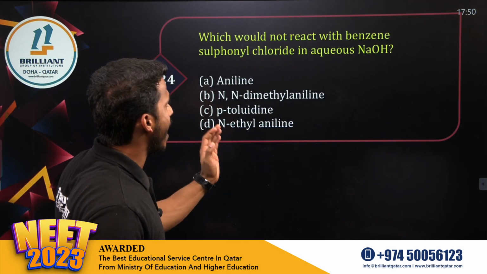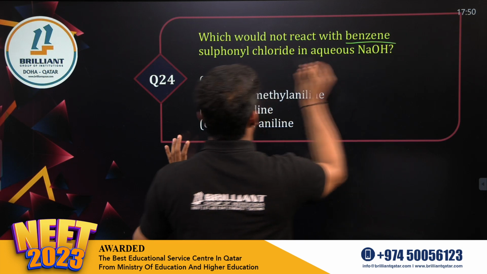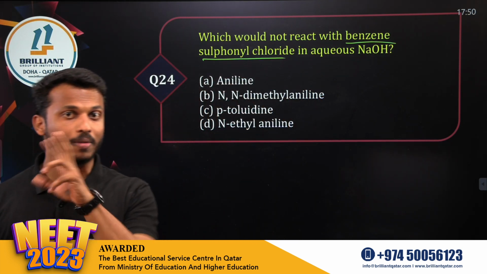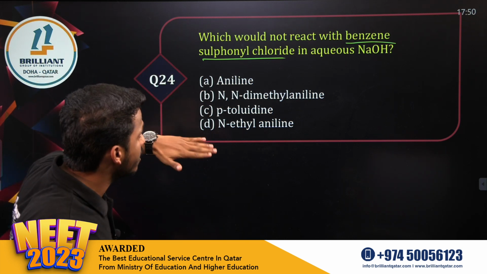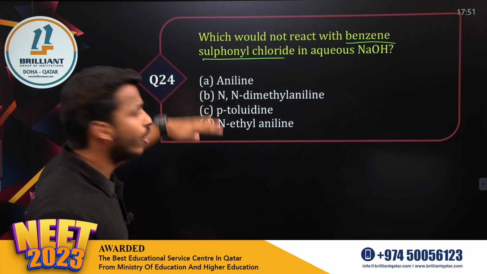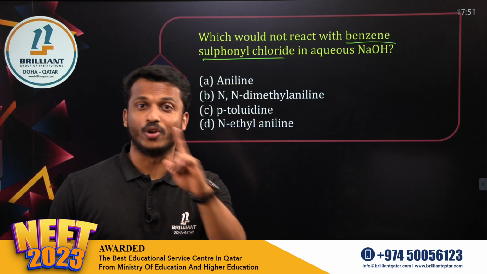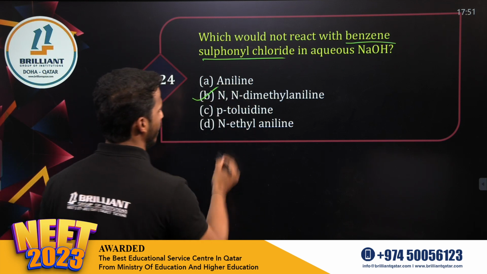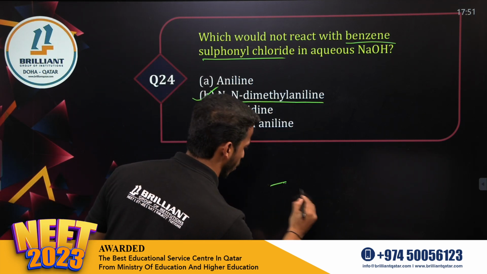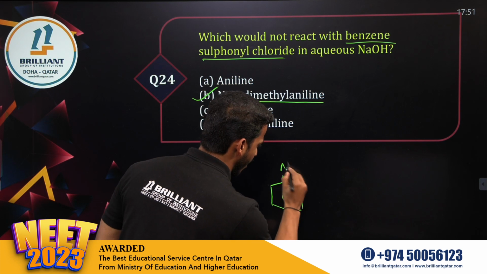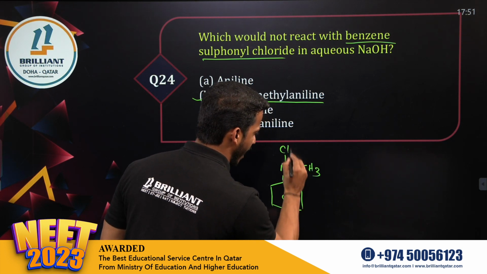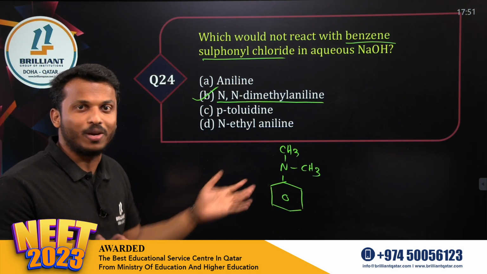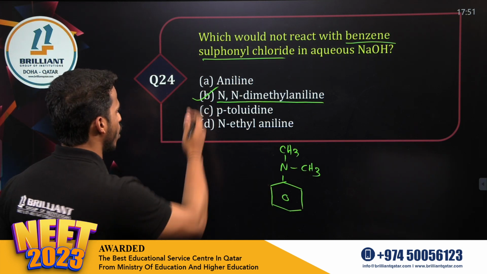Next question. Question number 24. Which would not react with the benzene sulfonyl chloride? You know, benzene sulfonyl chloride is the Hinsberg test to distinguish between primary, secondary, tertiary amine. Among these amines which do not react, tertiary amine does not react with Hinsberg reagent. Which is a tertiary amine, dear all? Option B, N,N-dimethyl aniline. It's a tertiary amine. Tertiary amine does not give Hinsberg test. So option B.